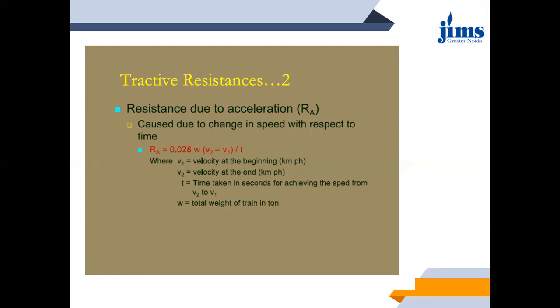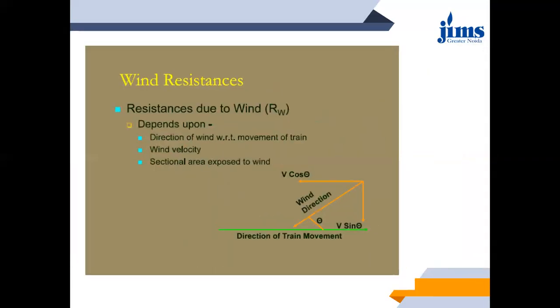Whenever the locomotive or the rolling stock is provided certain acceleration by the locomotive itself, then this particular resistance comes into play. It is calculated as RA equals 0.028 into W into (V2 minus V1) divided by T, where V1 and V2 are velocities at the beginning and end, T is the time taken in seconds for achieving the speed change, and W is again the total weight of the train in ton. Then comes wind resistance.